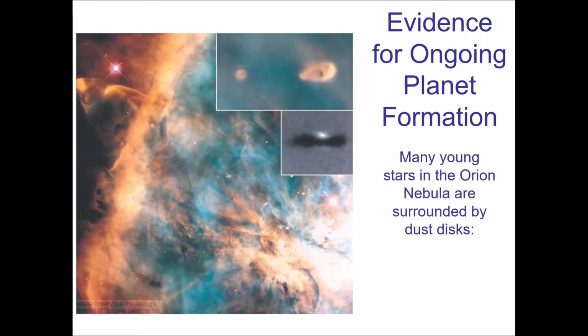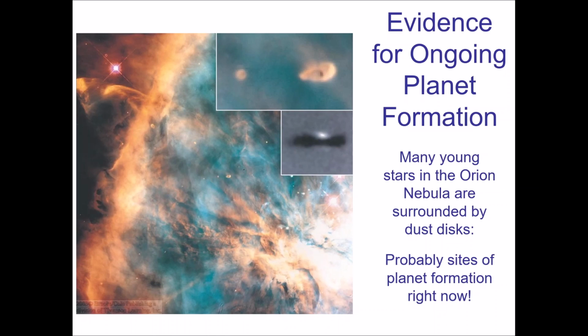All right, so let's look at the evidence. One of the best places to look for this is the Orion Nebula. The Orion Nebula is somewhat nearby to the solar system, and it contains some of the youngest stars that we could possibly study. So it's a good combination of being nearby, so we can see a lot of detail in our images, and being pretty young.